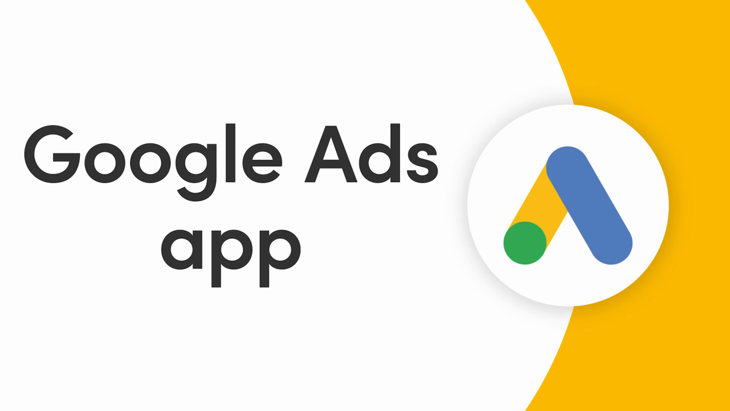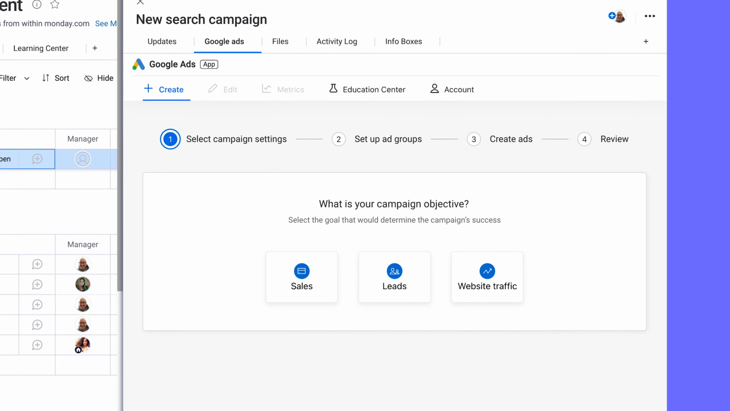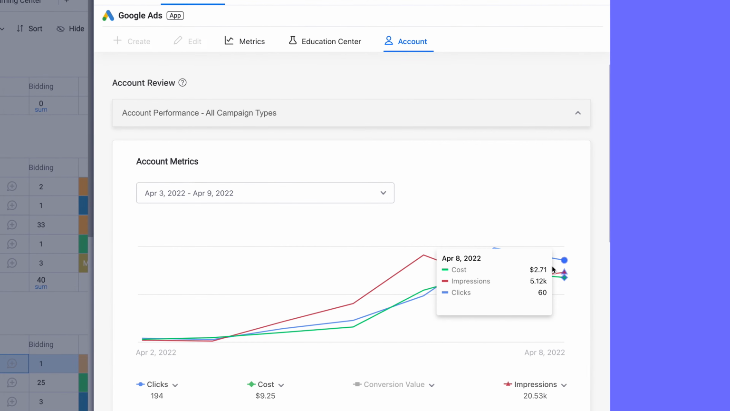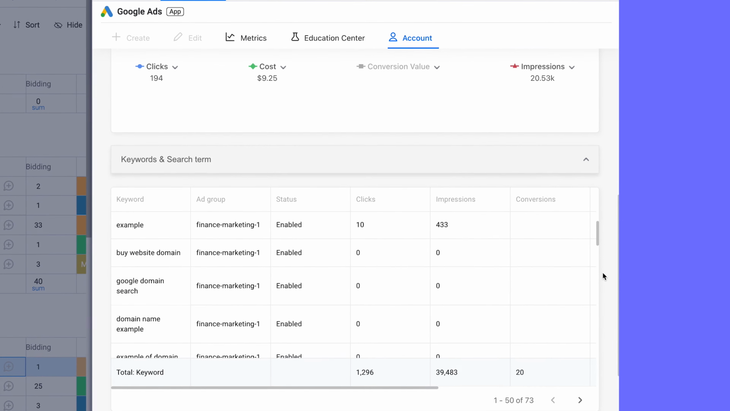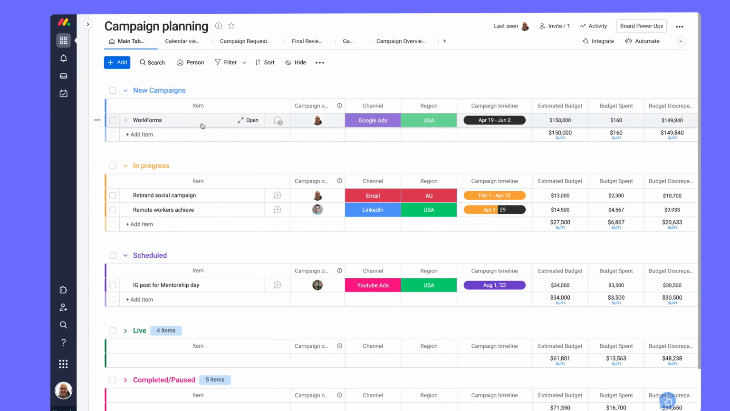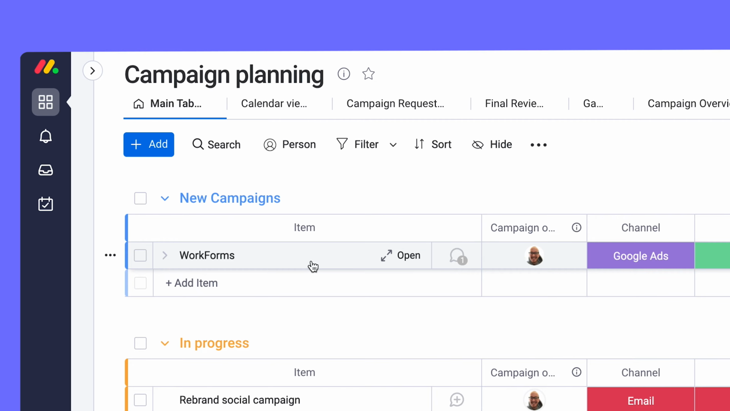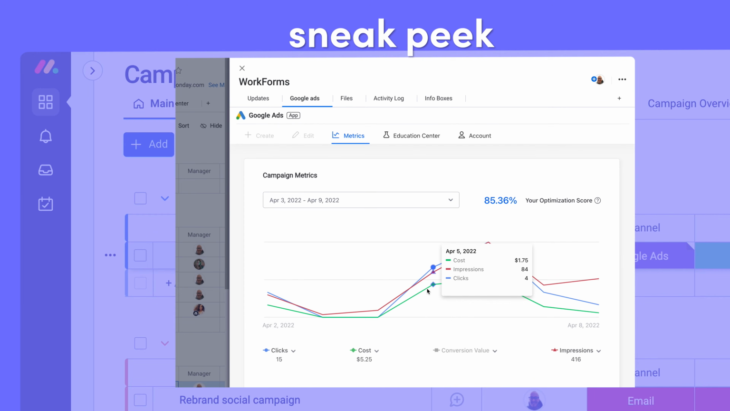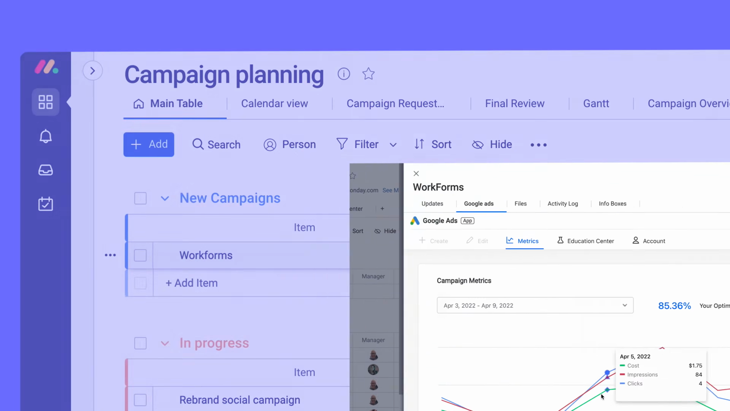Hey everyone! Today, we'll show off the Google Ads app, which allows you to easily launch search campaigns and collect valuable data and insights through your monday.com account. Let's dive into it. Here at monday.com, we're launching a new product, and we want to run an impactful search campaign around it. Using the Google Ads app, we'll launch the campaign directly from monday.com and instantly pull in data to analyze results and optimize its performance.